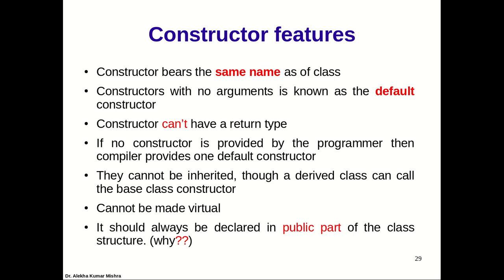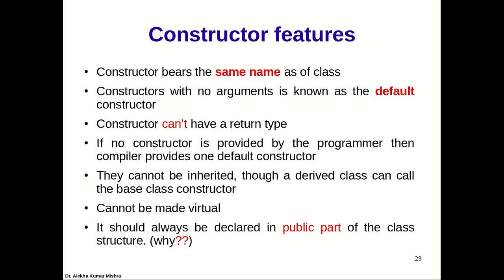So how do you distinguish a constructor from a normal member function? Constructors bear the same name as the class. A constructor with no arguments is also known as a default constructor: a member function with the same name as the class and without any argument. A constructor can't have a return type, because its job is to do initialization and predefined tasks when the object is created. If no constructor is provided by the programmer, as we have done so far, the compiler provides a default constructor whose job is simply to create an object and initialize it with some null values.